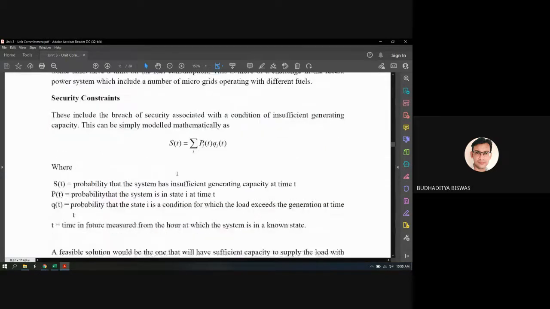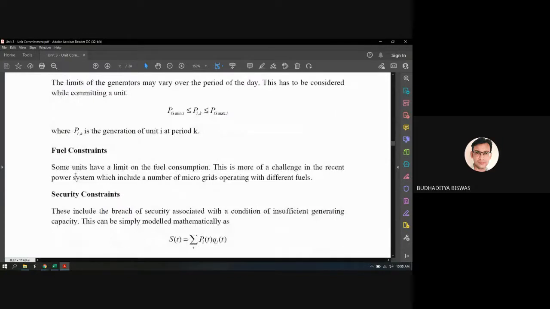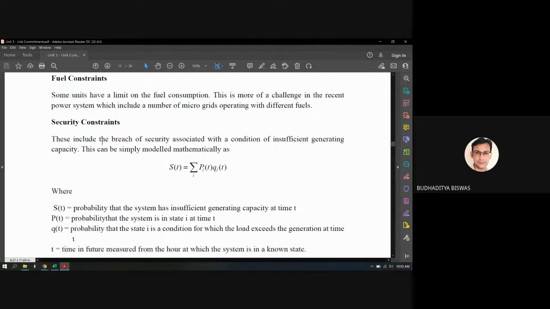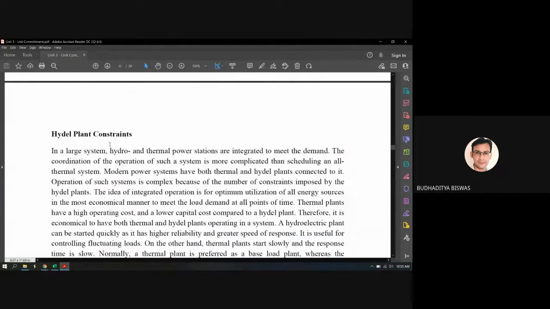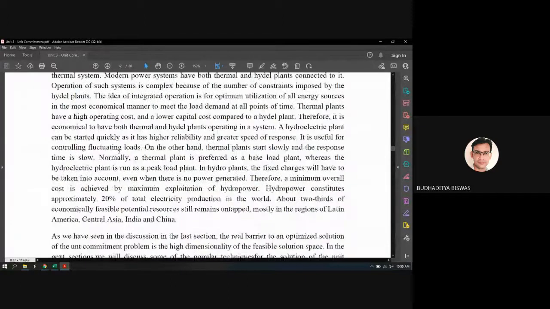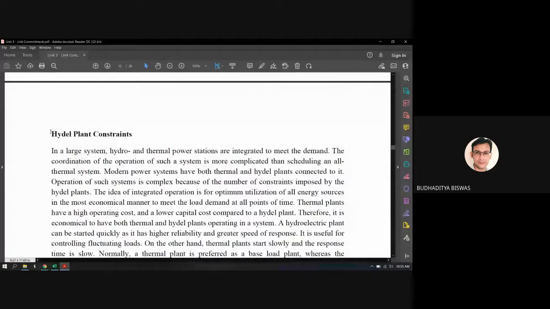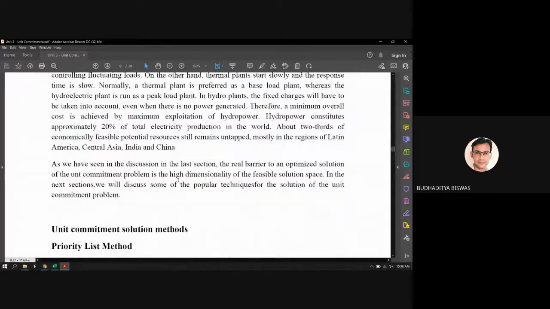Now come to this one. These are very easy things, the fuel constraint, the security constraint, all these things. If you just read through this, it can be easily understood. And the hydro plant constraint, one big paragraph is there.